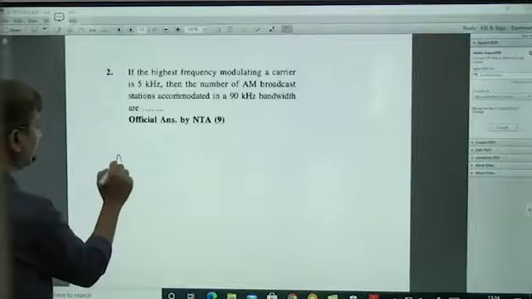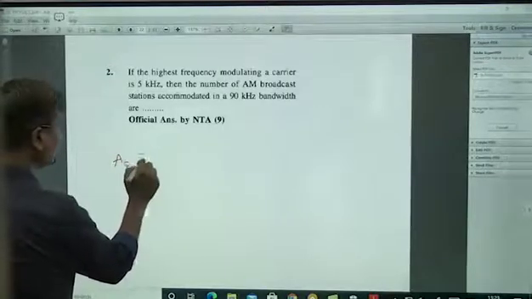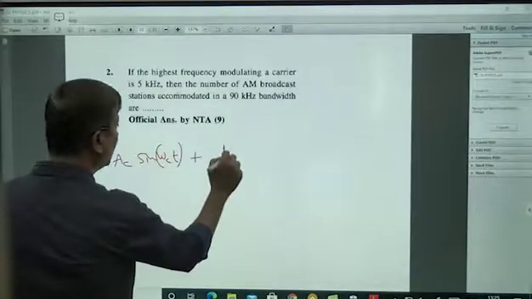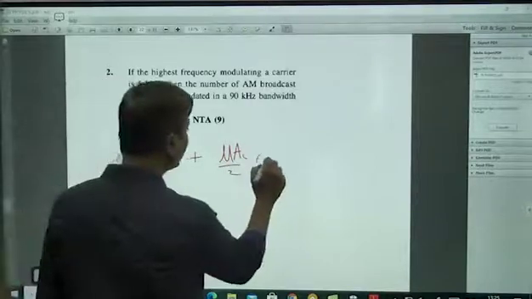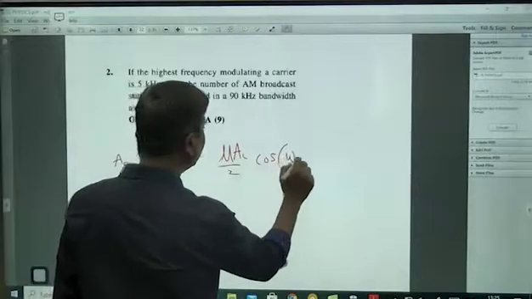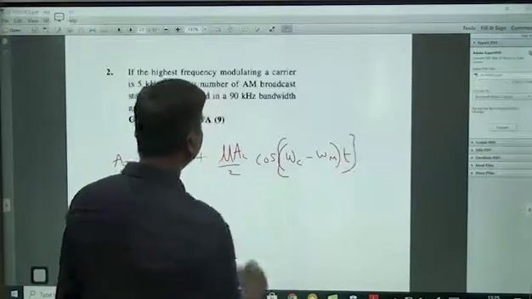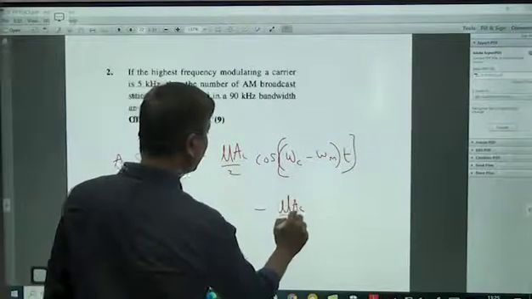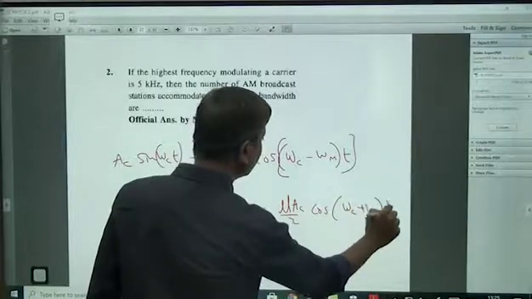Something like Ac, the carrier wave amplitude, into sine of omega c into t, this is the first term, plus mu Ac by 2, the second term, into cos of omega c minus omega m into t, minus mu Ac by 2, cos of omega c plus omega m into t.